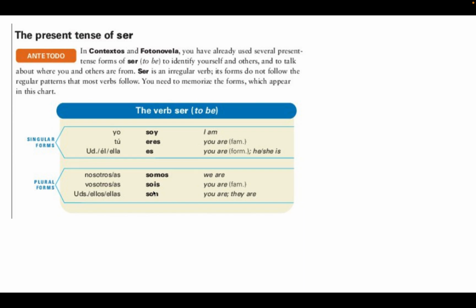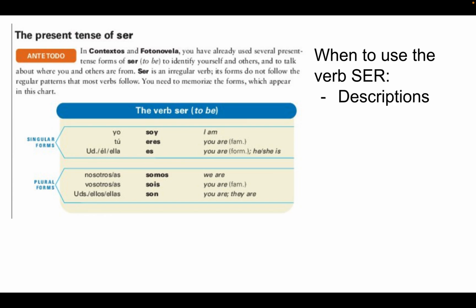And so, I shared with you guys last week this particular acronym that has worked before on when to use the verb ser. So, for example, in descriptions, and we're going to touch more on that in lesson 3, expressing place of origin, where someone is from.